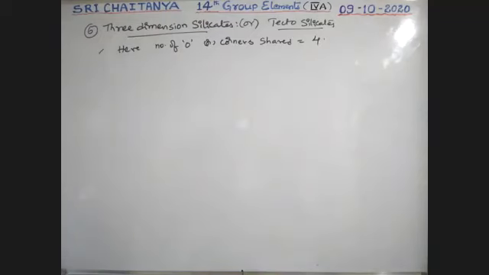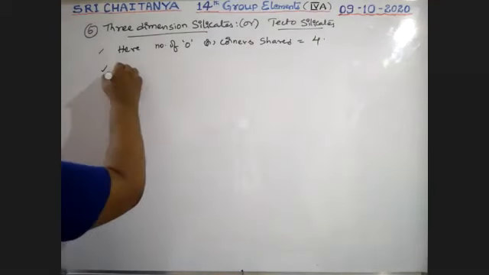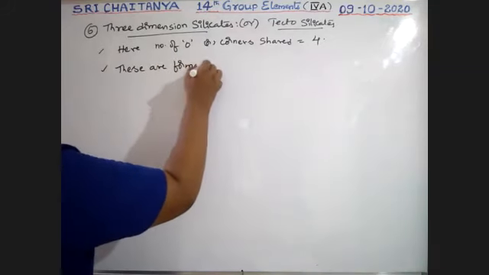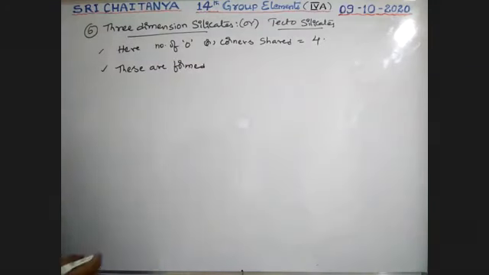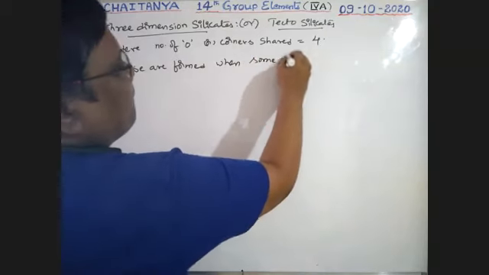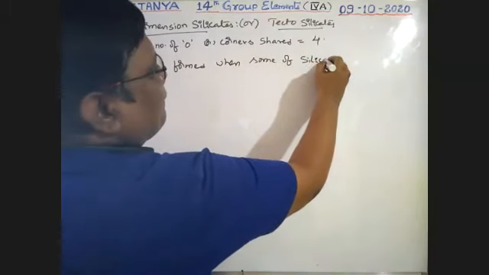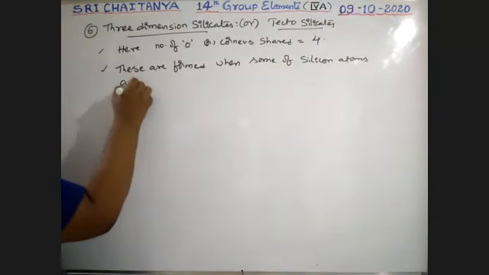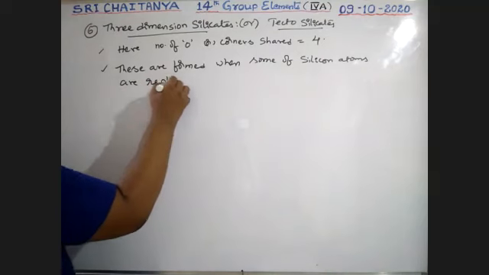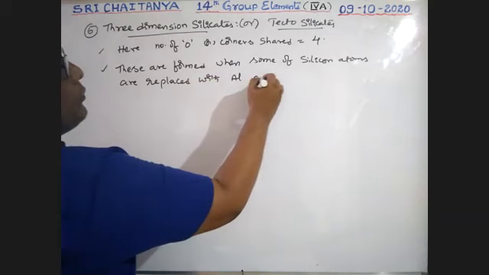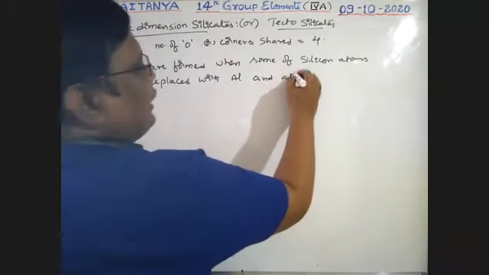So these are formed when some of the silicon atoms are replaced with aluminum and alkali metals.